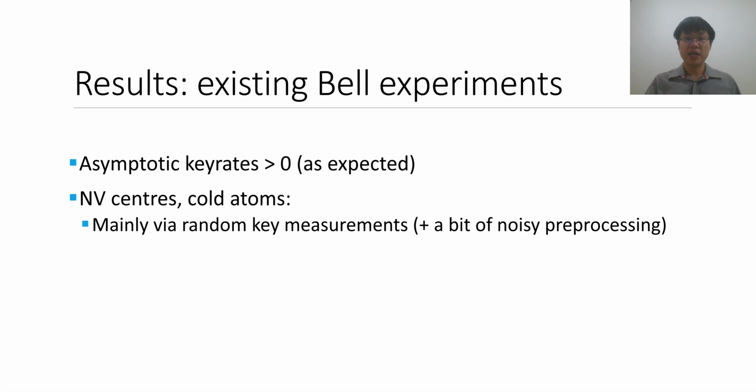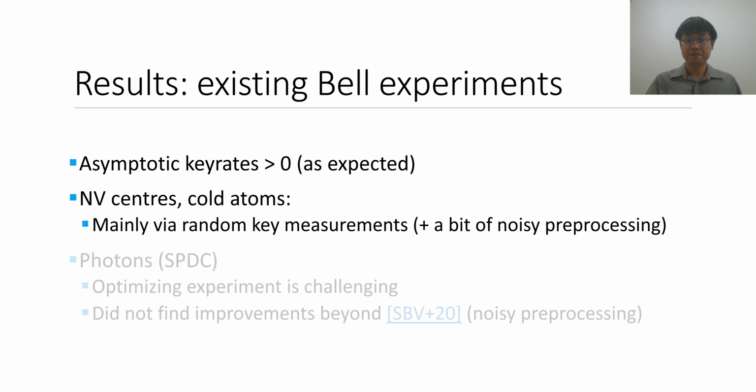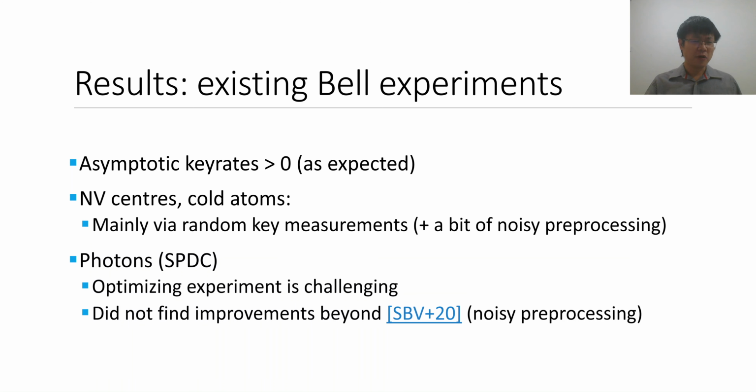But we were also able to gain some insight into which of the protocol modifications contributes more in each of the existing Bell experiments. For example, for the NV center and cold-atom implementations, it looks like most of the improvement we can achieve comes from using the random key measurements technique. You can improve the key rates a little bit more by using noisy preprocessing, but only by a fairly small amount. On the other hand, for the photonic model, it was a bit more challenging to analyze.